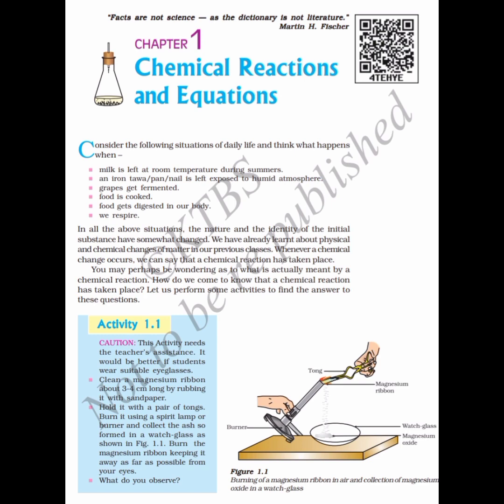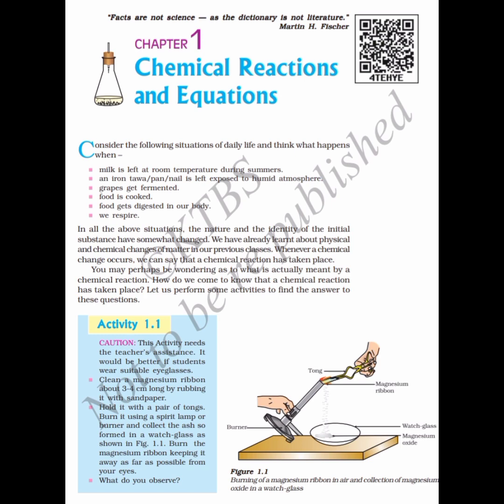What do you observe? So first of all, what do you mean by ribbon? A ribbon is a piece of cloth which is usually used by girls for tying their hair, correct? Now, magnesium ribbon is a piece of magnesium metal consisting only of magnesium atoms. Then the next one is sandpaper. Usually sandpapers are used by painters. Before painting the house wall, a painter uses sandpaper to clean those walls. These sandpapers have silica in them.